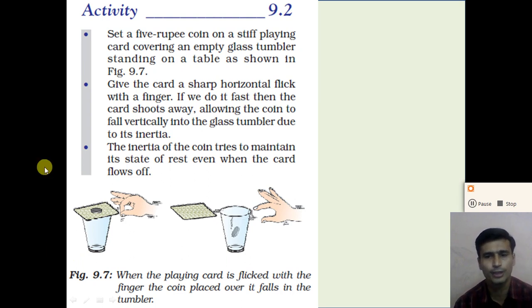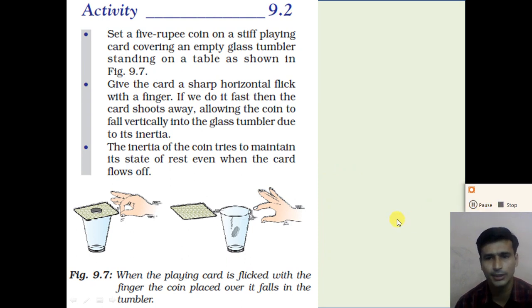So dear students, understand both activities regarding the inertia of the object. What is the inertia of the object? Inertia of the object is the property of the object which resists change and maintains the state of rest or uniform motion.